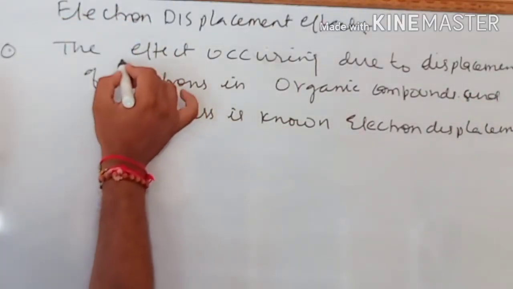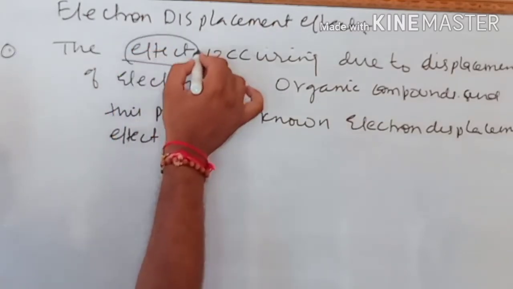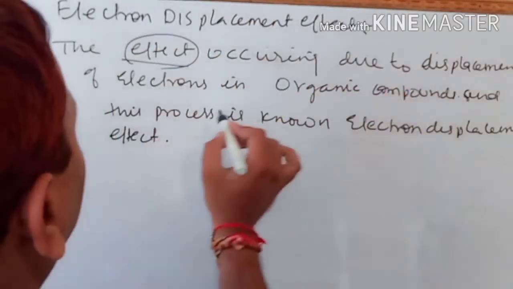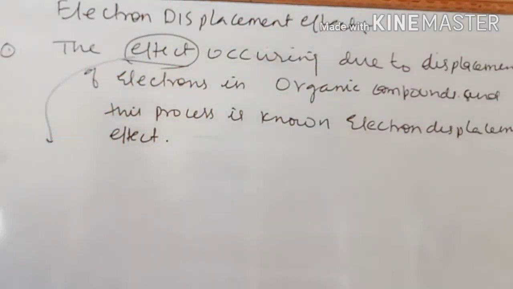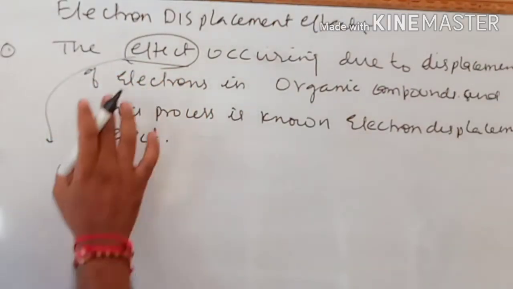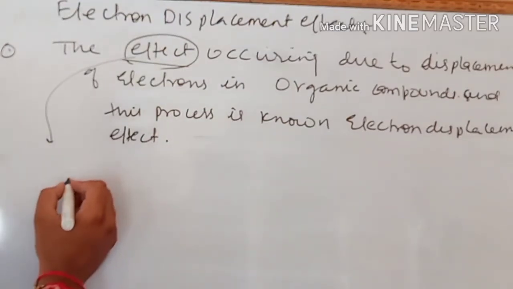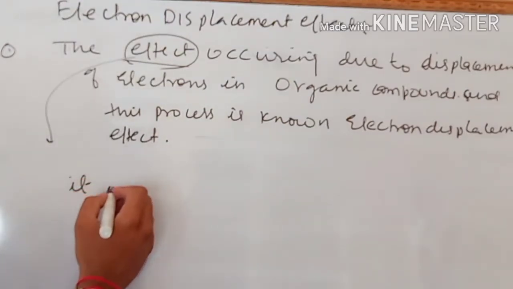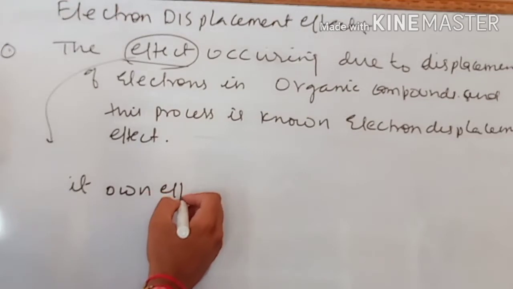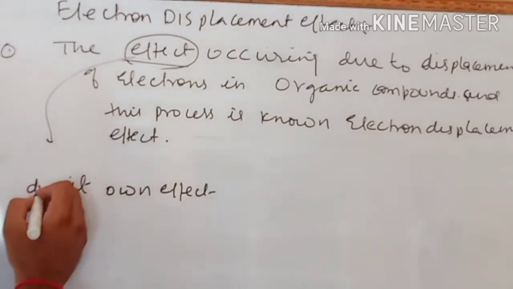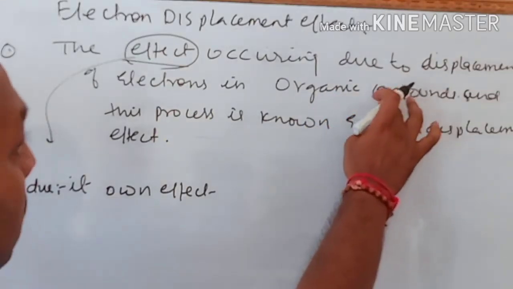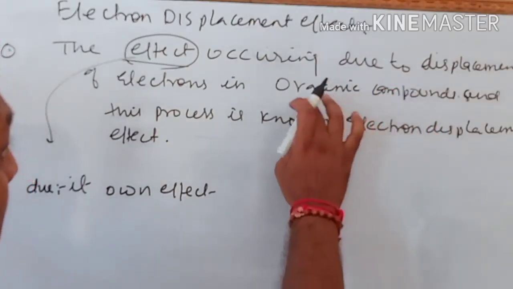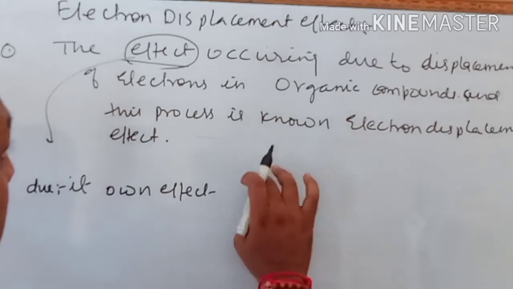Now this effect is occurring due to the displacement of electrons. So what are the effects? We told you in the lines, this effect may be its own effect. Normally an organic compound mainly consists of covalent bonds, and a covalent bond contains electron pairs.